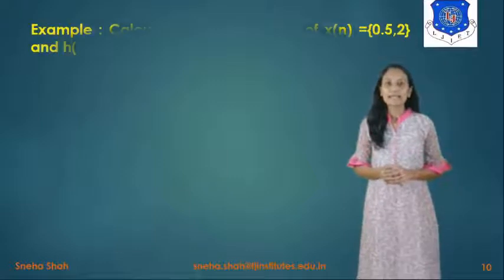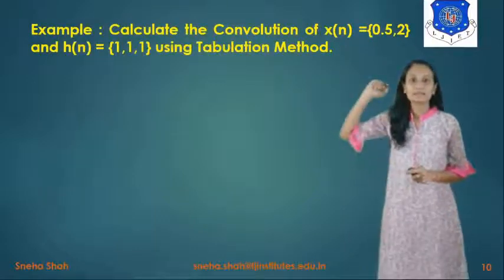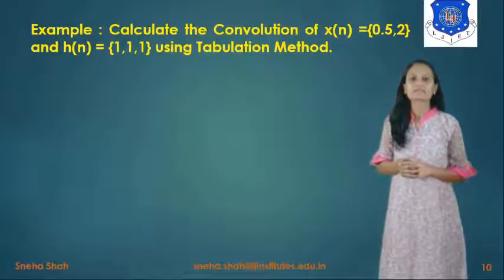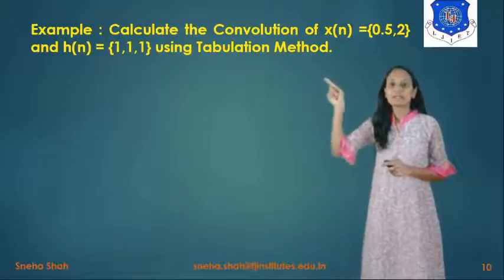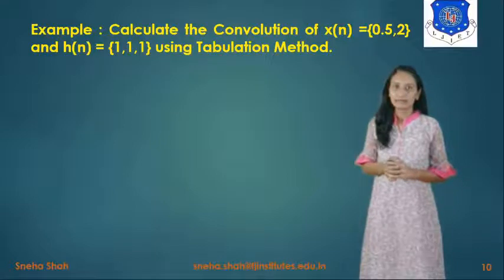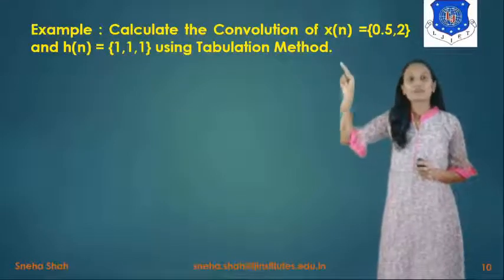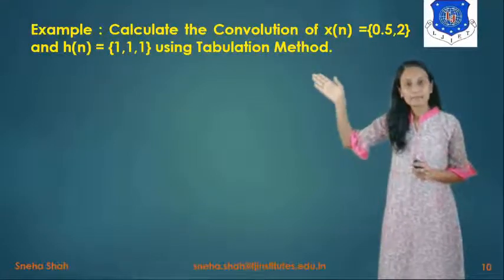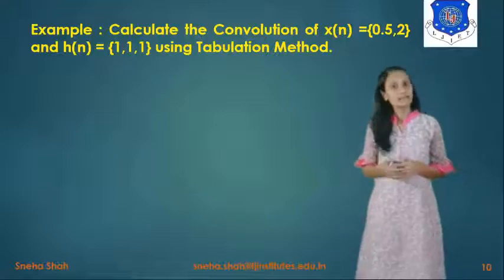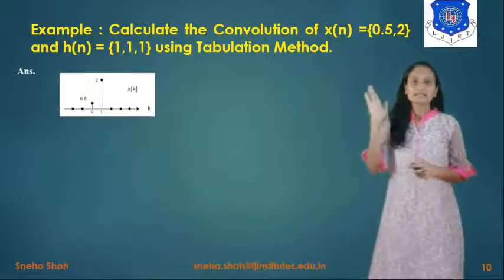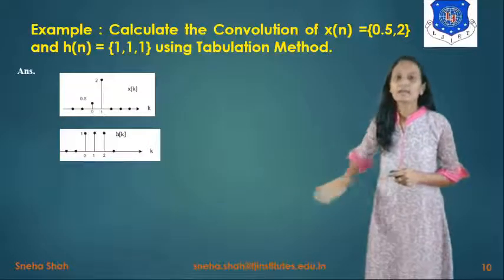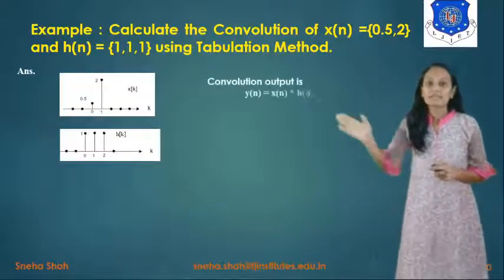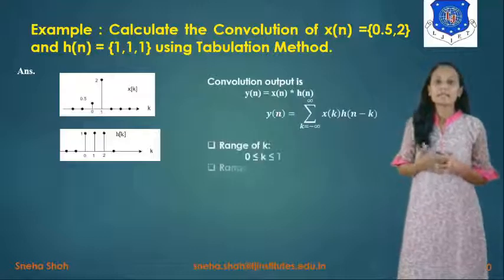Now we are solving the next example: calculate the convolution of x of n equals 0.5 and 2 and h of n equals 1, 1, 1 using the tabulation method. The example is the same, but we will solve the same example using the tabulation method. The answer will remain the same. So starting with this, first of all we will draw the graph of x of k and h of k. For that, from this you can see what will be the range of it.